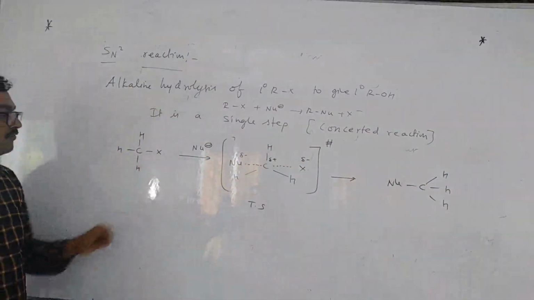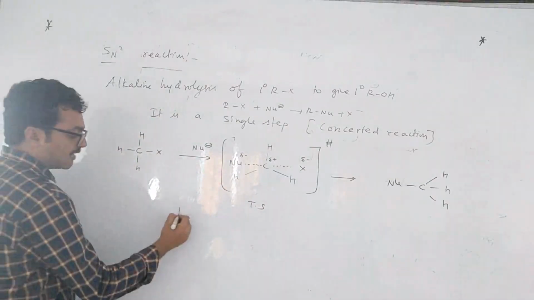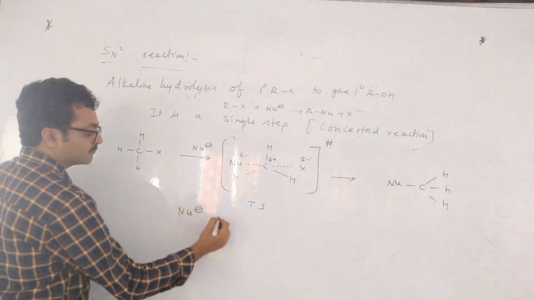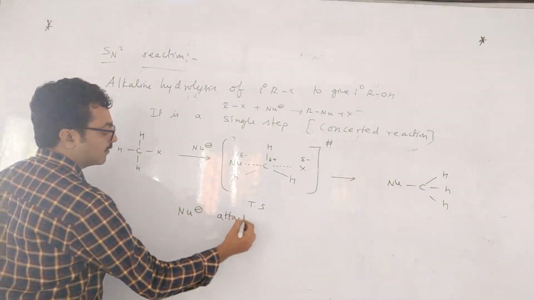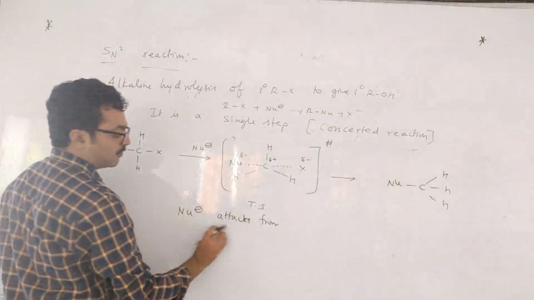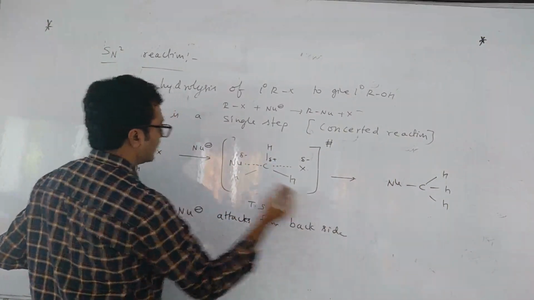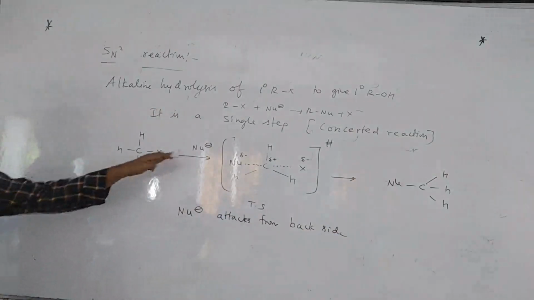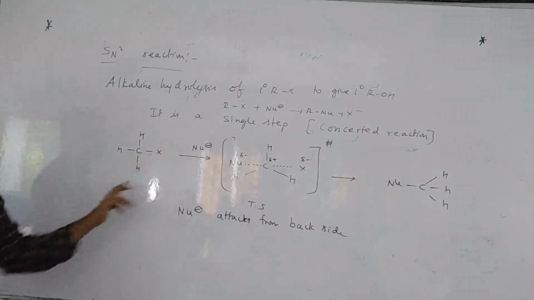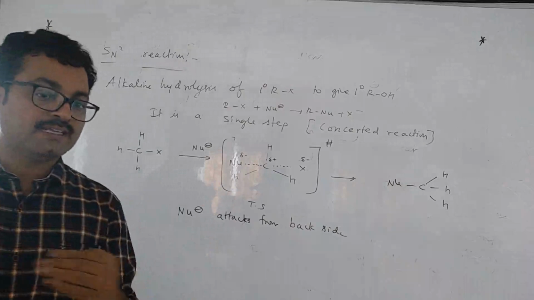The nucleophile will attack from the backside, children. Here the nucleophile exclusively attacks from the backside. Why? Because the halogen is on the front side, and there is repulsion. Therefore the nucleophile attacks from the backside. In SN1, the nucleophile can attack from both sides, front as well as back.